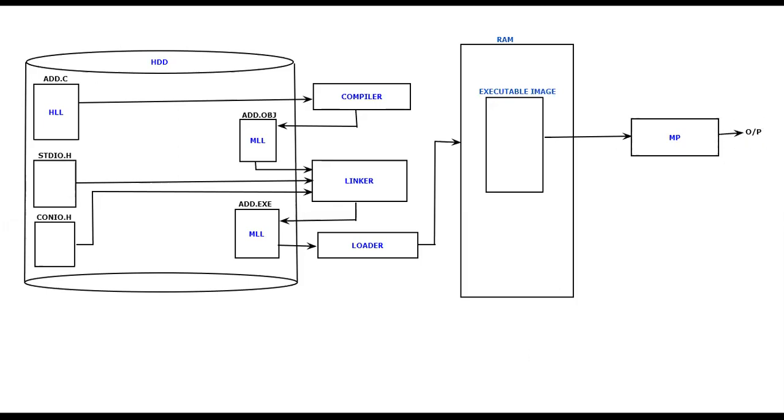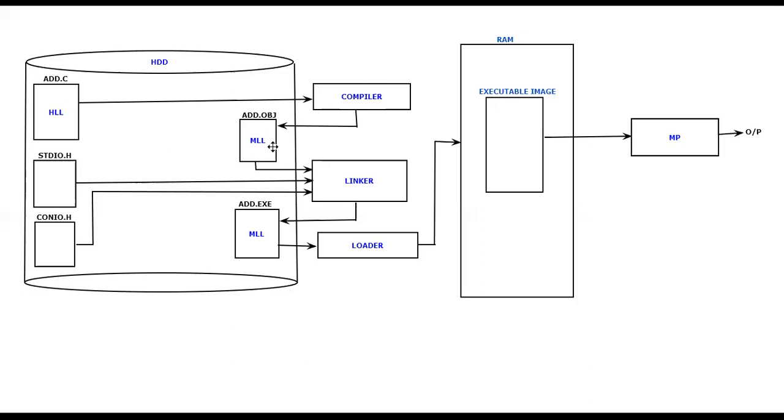Okay. Now observe carefully. Again, I want to reiterate the things. Whenever you are going to write any program, you're going to save it in the hard disk. Maybe if I take the C programming language, with the .c extension, I'm going to save. You are going to give it to the compiler. What is the duty of the compiler? To take the high level language in one shot and convert it into the corresponding machine level language. The machine level language is what we generally call an object file. Again, object file it is, because file is the data present on the RAM.